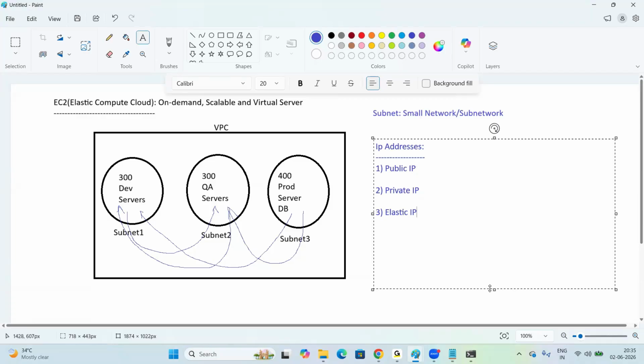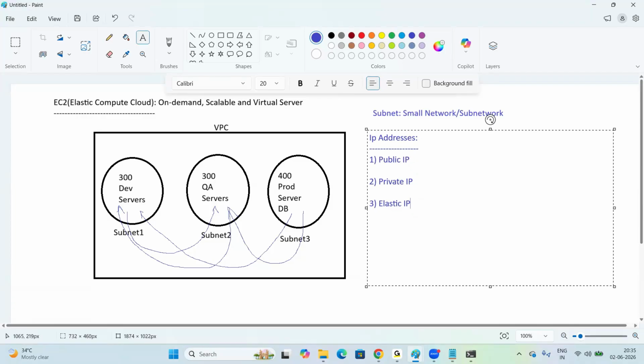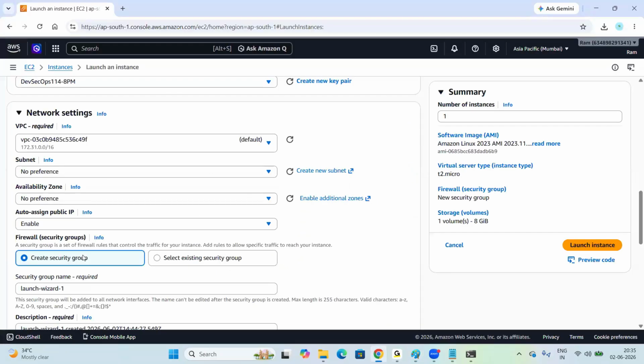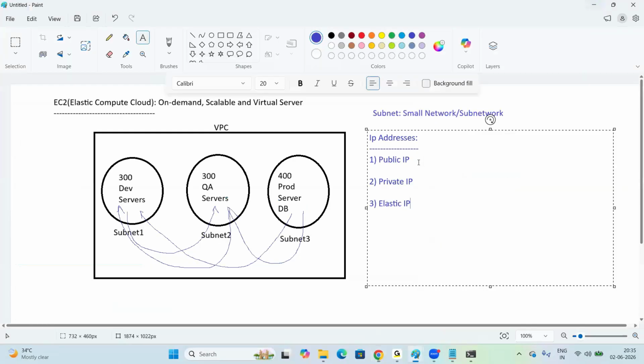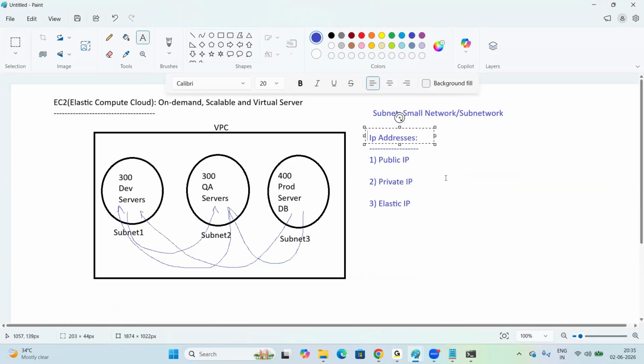So what is public IP? What is the importance of public IP? Here we are discussing, look at here, auto assign public IP. We are talking about this, right? That is why we are discussing about these IP addresses. Auto assign public IP means this public IP should be enabled. So what is public IP? Public IP is the IP to connect to our server.